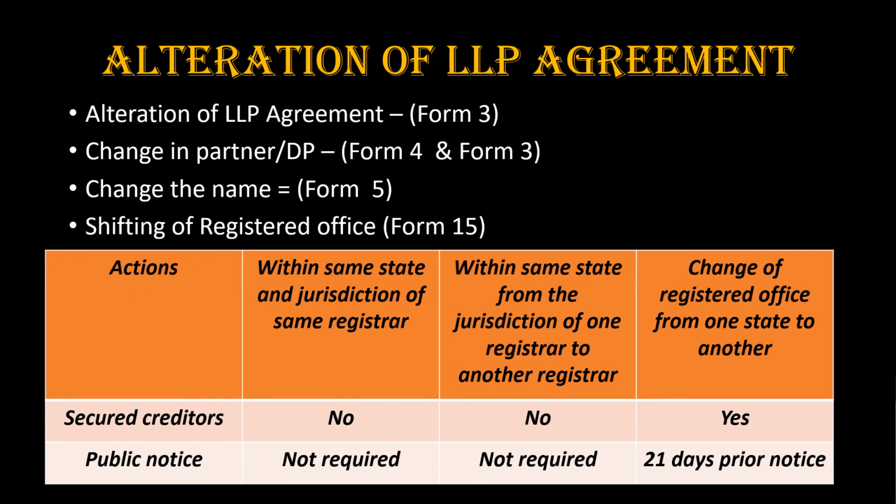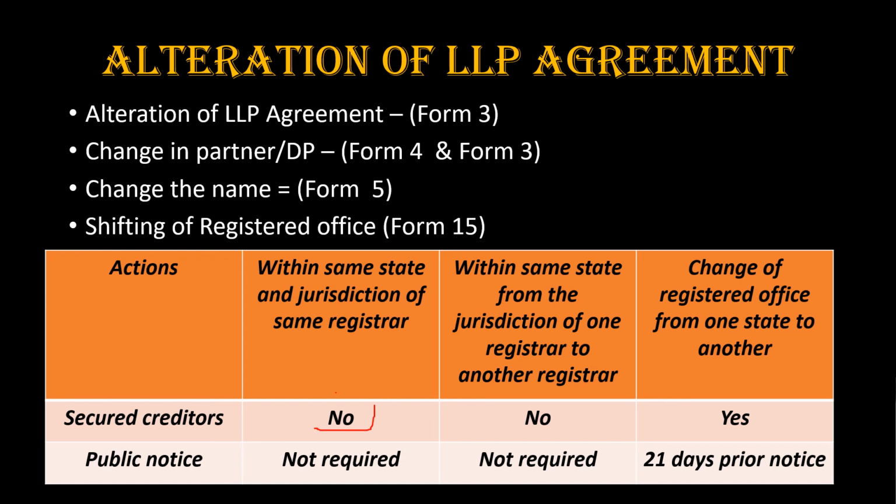If the shifting of registered office is within the same state and the jurisdiction of the same registrar, then the consent from the secured creditors is not required. Likewise, within the same state from the jurisdiction of one registrar to another registrar, no consent is required from the secured creditors.